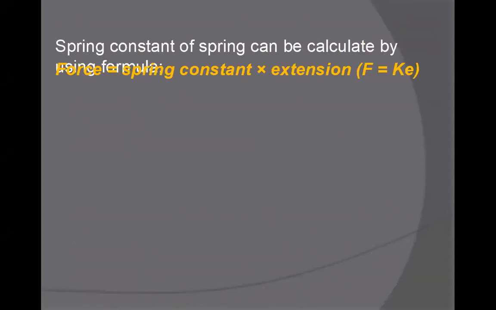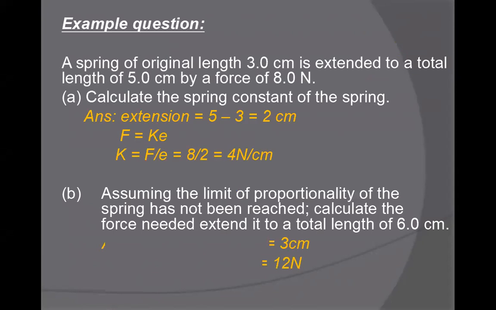In another example, it's the same question repeated, but they also say to assume the limit of proportionality of the spring has not been reached. If the limit of proportionality is not reached, it means the extension is directly proportional to the force.